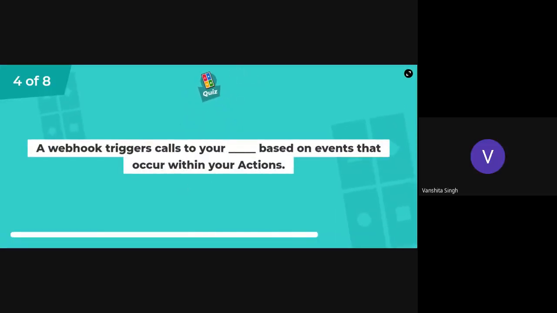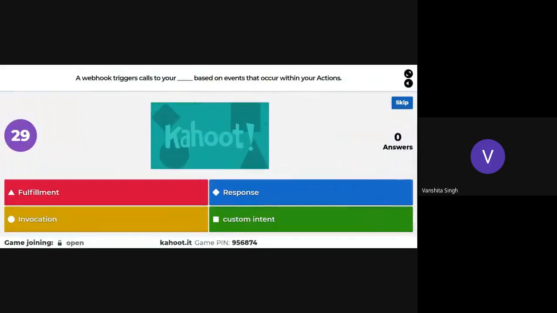A webhook triggers calls to your dash based on events that occur within your actions. Fulfillment, response, invocation, and custom intent.